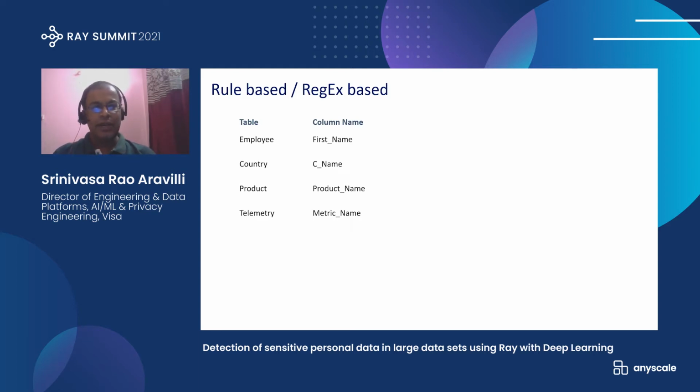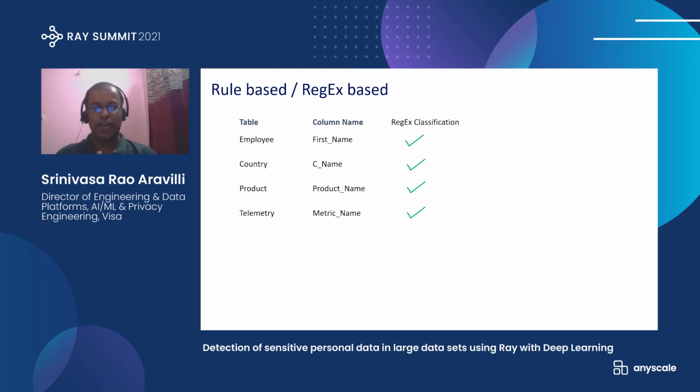In traditional rule-based, regular expression-based systems, it will detect all of these as sensitive data because of the regular expression. They may detect a name as a sensitive data type. But in reality, only the employee name may be sensitive, while the country name like India or China or United States of America may not be sensitive data.